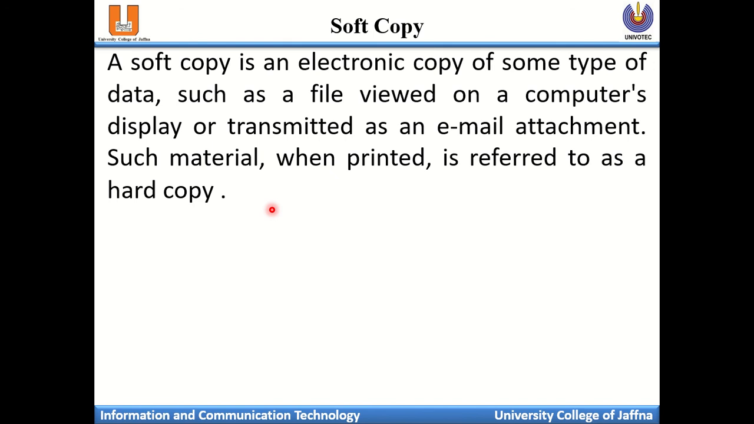Soft copy is an electronic copy of some type of data, such as a file viewed on the computer's display or transmitted as an email attachment. Such material, when printed, is referred to as hard copy. So while you have documents on your computer as a file, image or video, whatever it is, that format is soft copy. You can transfer it through a pen drive, email or other computing devices. But when it is printed, it's called hard copy.